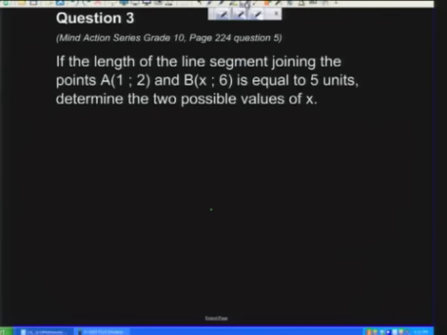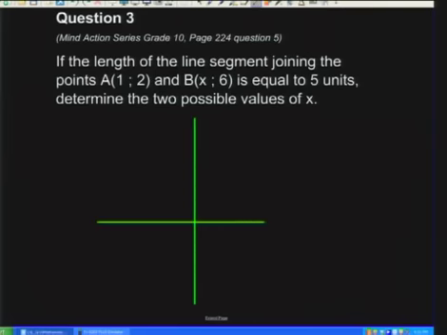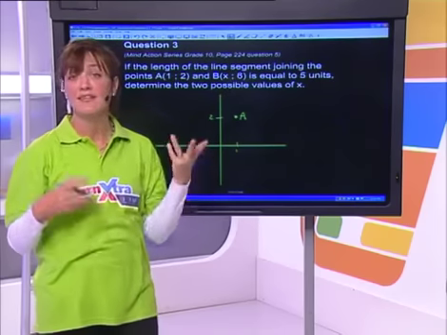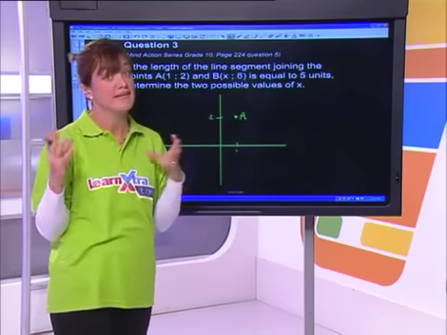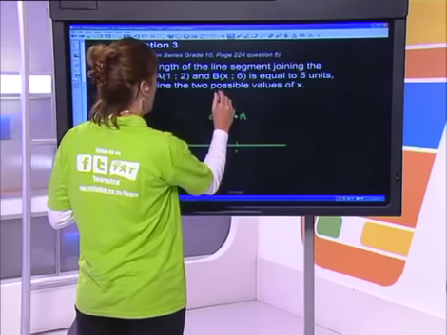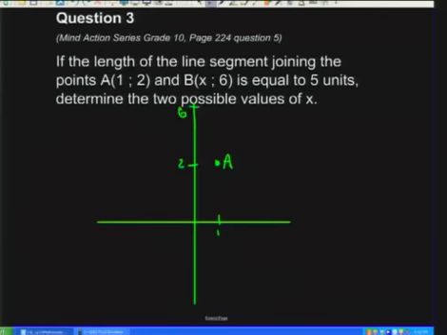So what I'm going to do quickly is put this into picture form and actually plot it. We've got point A, which I said was 1 and 2. So there's 1, there's 2. Let's call this point A. And I've got point B. Now this is slightly tricky because I don't know what the x coordinate is. I know what the y coordinate is, but we don't actually know x, so we're going to have to estimate. I've got an x value, which I don't know, but a y value, which is 6. So let's put it a little bit higher over there.